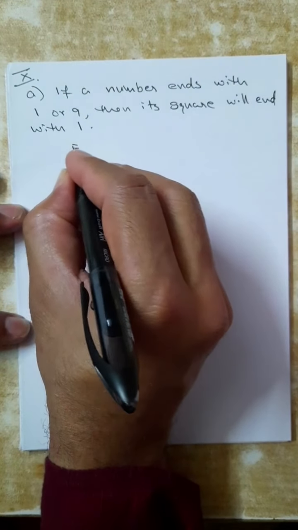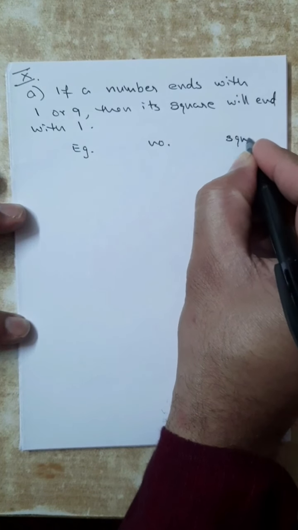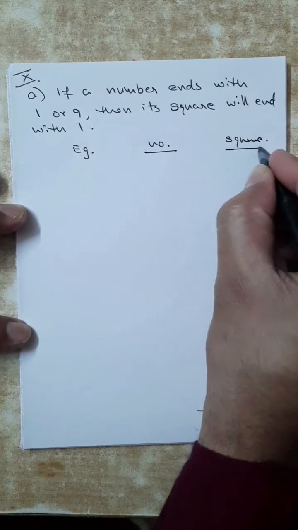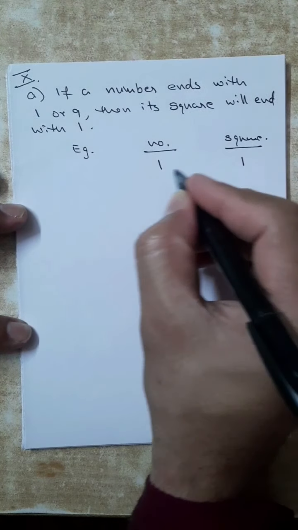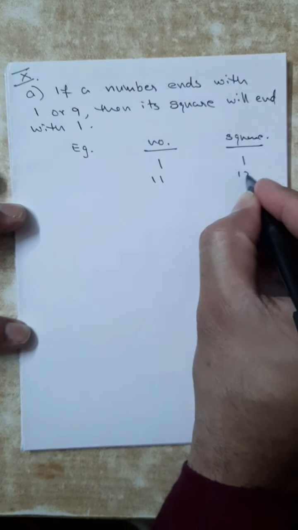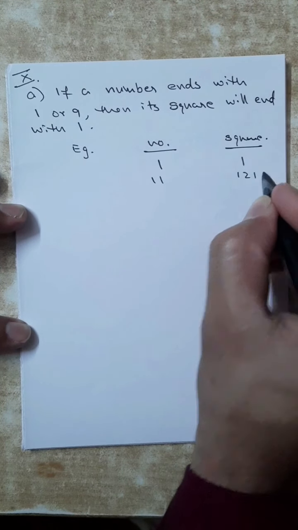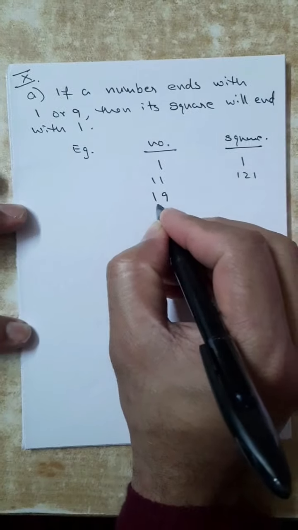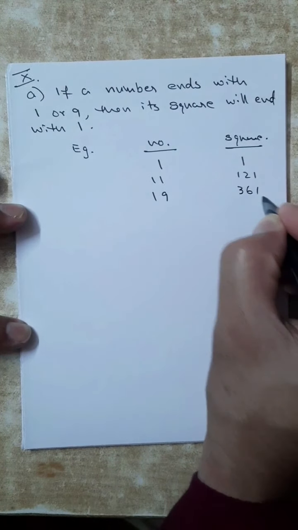Example, number and square. If a number is 1, square is 1. 11, 121, number is ending with 1, square also ending with 1. 19, number is ending with 9, 361, ending with 1 only.